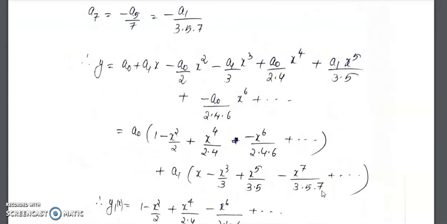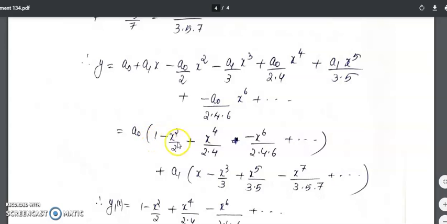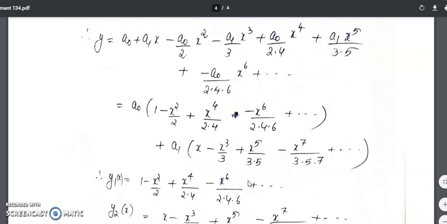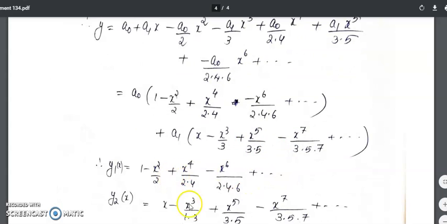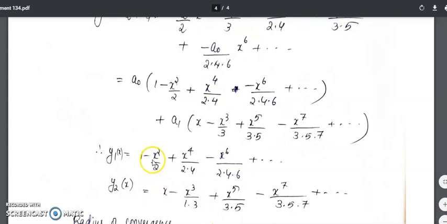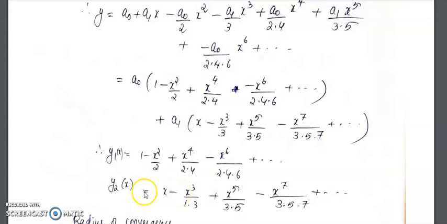So you can write it as a0 into the first series, and a1 into x minus x^3 by 3 plus x^5 by 3 into 5, and so on. So this is your y1 and y2. So the solution is of the form y equal to c1 y1 plus c2 y2, where the power series of y1 and y2 is given by this.